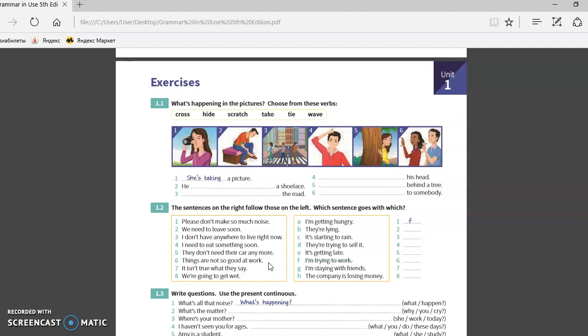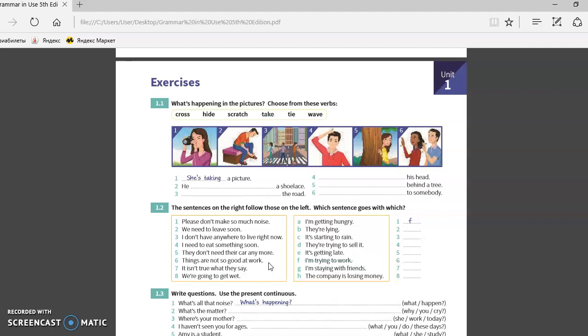They are crossing the road, because in the picture you can see three people, two women and one man, and you can tell that they are crossing the road. You use the verb cross. The fourth one is: he is scratching. You use the verb scratch, and he is scratching his head.